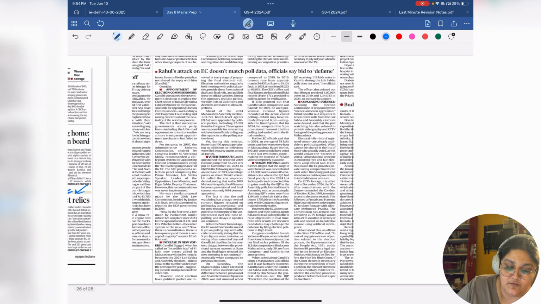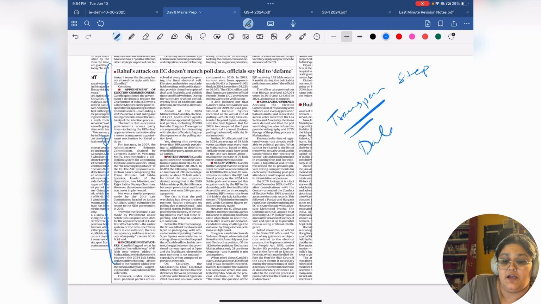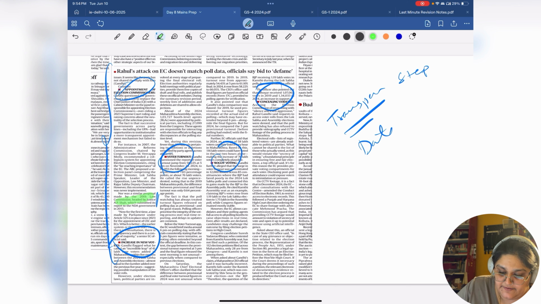Now, the one that I would prefer that you make notes from is this one. Elections and the election process are an important topic when it comes to GS2. In this particular news article, the Election Commission itself has explained how it maintains transparency, and the steps it takes for independence and transparency, with data points. You don't need to use all the data points, you do need to use these headlines and some of the data points within it. This is a good example of what you could have used.